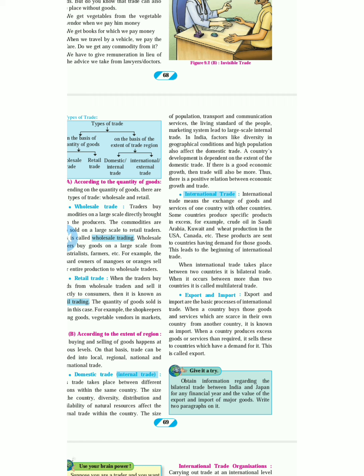Then comes diversity in the factors. As I told you before, geographical condition, economic condition, and how the weather works in Kashmir. There is diversity in the climates. Then the country's population, how many people there are.